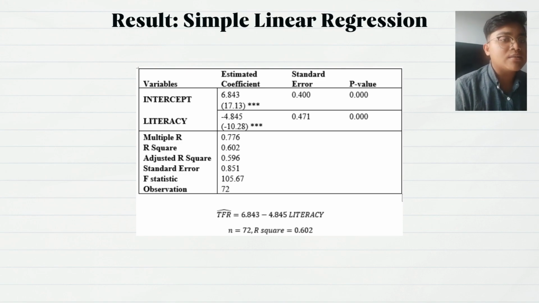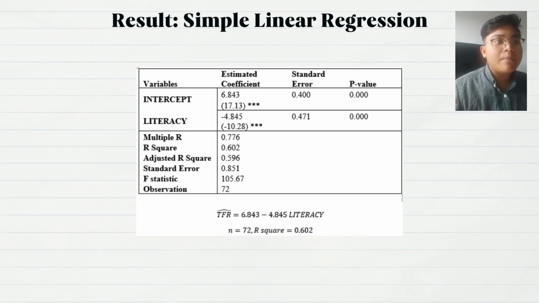In addition, the size of adjusted R square in the model is moderate, which explains that 59.6% of variations in the total fertility rate are explained by the adult female literacy rate. This also explains that 59.6% of the data fit the regression model, while the multiple R of 0.776 tells us that the multiple correlation between the dependent variable TFR and literacy is quite strong. Moreover, the standard error value for this model is quite high, which indicates that on average the observed values fall 0.85 from the regression line.